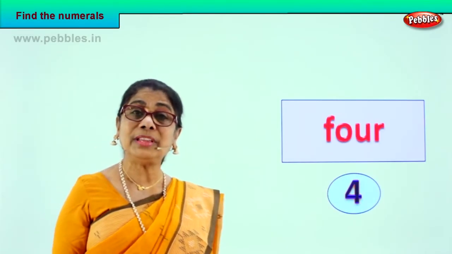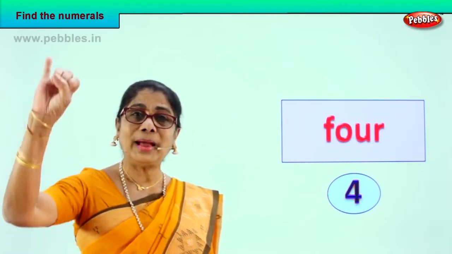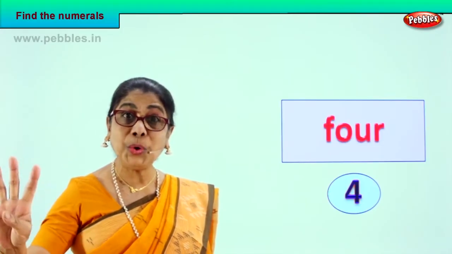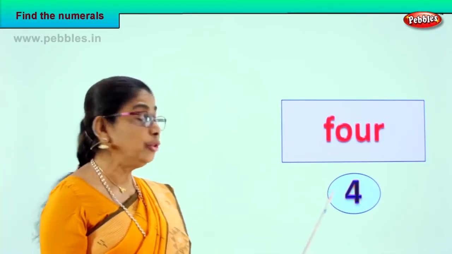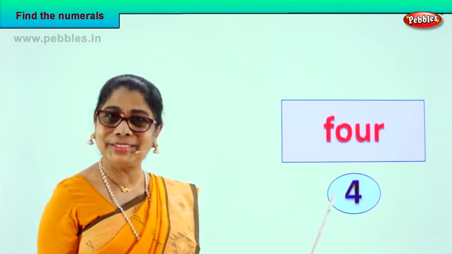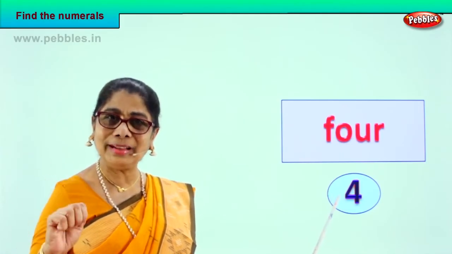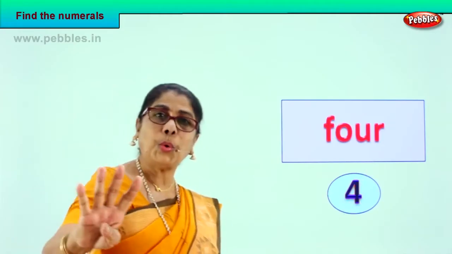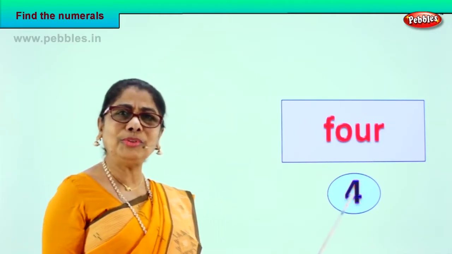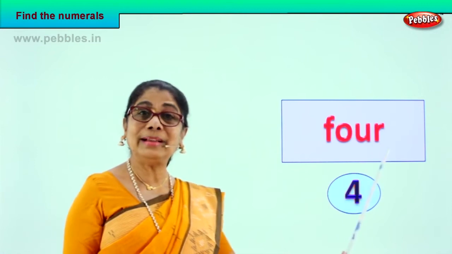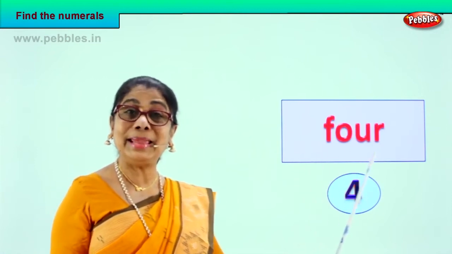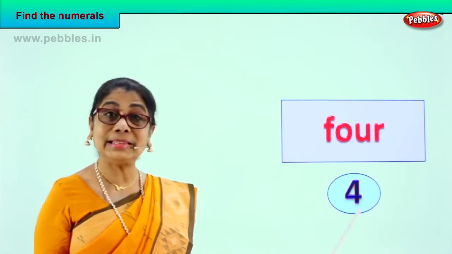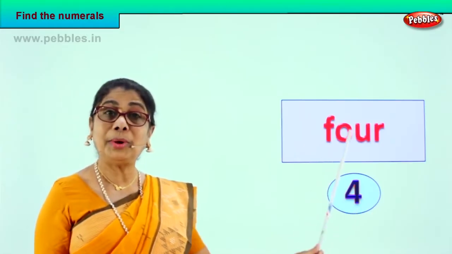Take 4 fingers on your little hand. 1, 2, 3, 4. How do we write the 4 numeral? Good. So you know to show on the fingers, you know to spell it. F-O-U-R. 4. So you found the numeral 4 for the number's name. Very good. This is 4 and this is numeral 4.